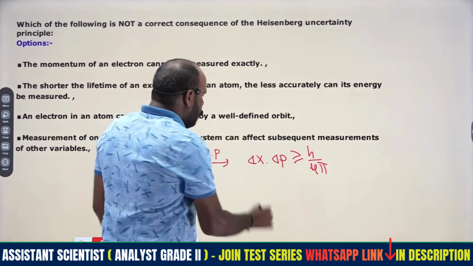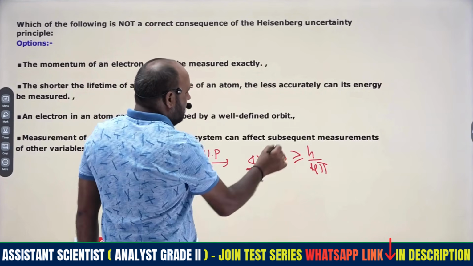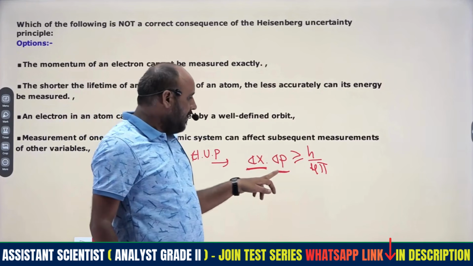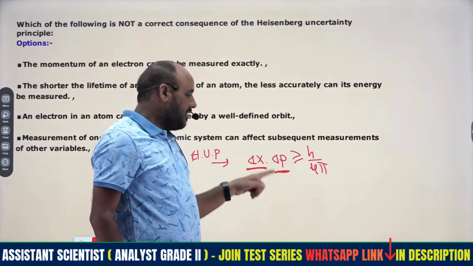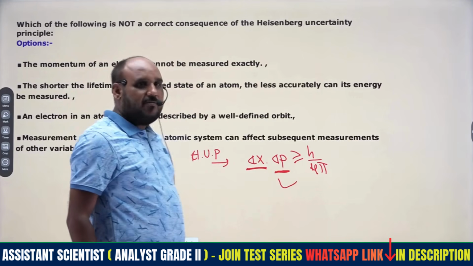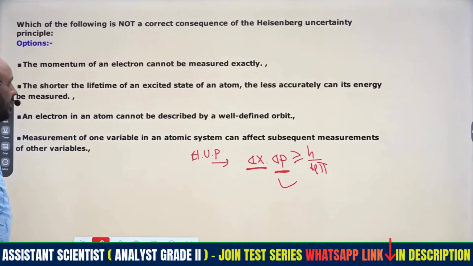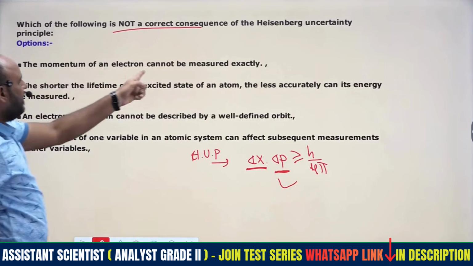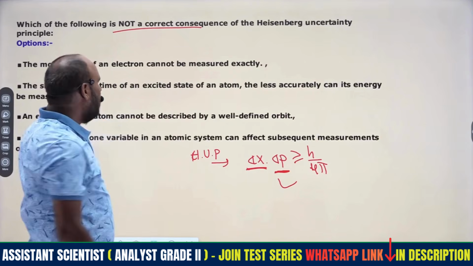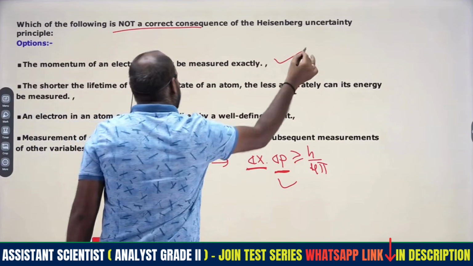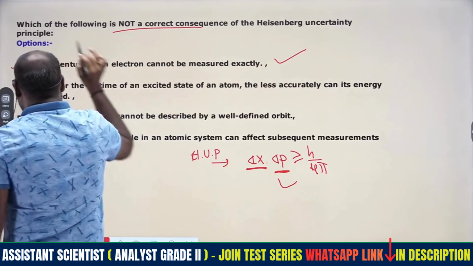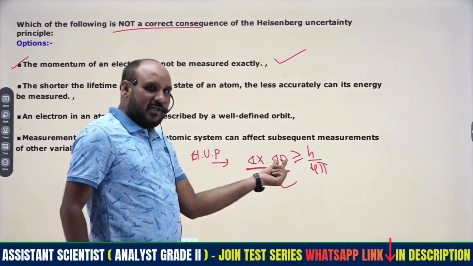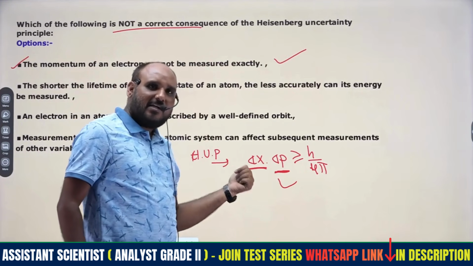If the exact position is determined, the momentum will be infinitely uncertain. If we determine the momentum, the position will be uncertain. So the statement that the momentum of an electron cannot be measured exactly is the wrong one, which is the right answer for the given question, because we can get it accurately, but at that time we don't get delta x.